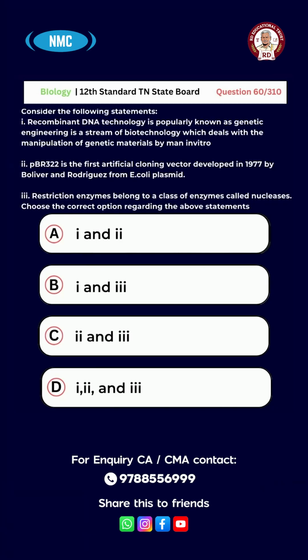Restriction enzymes belong to a class of enzymes called nucleases. Choose the correct option regarding the above statements. A, 1 and 2. B, 1 and 3. C, 2 and 3. D, 1, 2 and 3. Answer is option D, 1, 2 and 3.